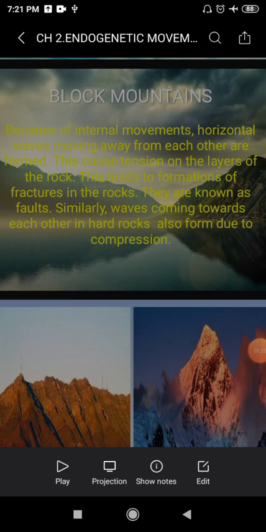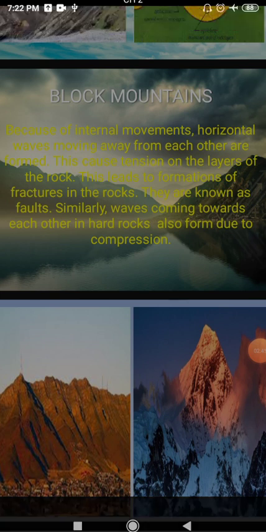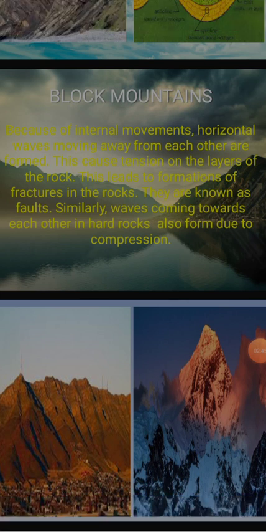Similarly, waves coming towards each other in hard rocks also form due to compression. Children, when the internal movement is horizontal, with waves moving away from each other, what happens? There is formation of fractures. A thin, small fractured line which appears in the rock is known as a fault.